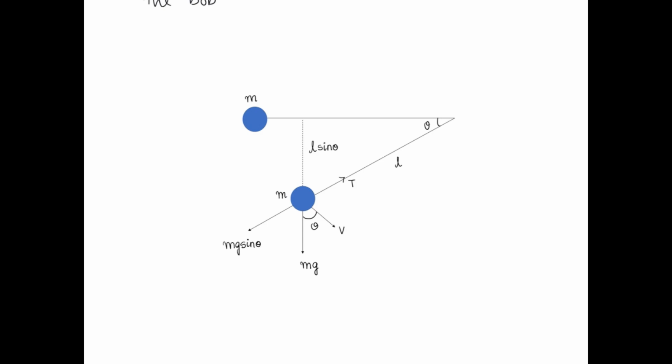the free body diagram of the given problem. So, from the free body diagram, it can be observed that the weight of the ball, mg, is acting downwards, T is the tension along the string, and mg sin theta is one component of the force, or the weight, acting in a direction opposite to the tension.